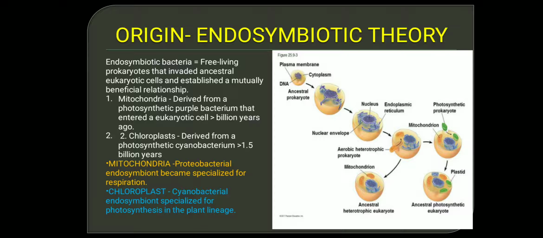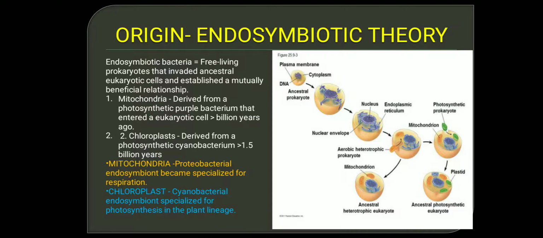Mitochondria is a proteobacterial endosymbiont which became specialized inside the eukaryotic cell for respiration. Initially, mitochondria was a prokaryotic bacterium which was engulfed by a eukaryotic cell. That mitochondria was a proteobacterial endosymbiont which became specialized inside the eukaryotic cell for respiration. Cyanobacterial endosymbiont, because it was engulfed, it came inside the cell, that is they are living in symbiotic association, that is why we call it endosymbiotic theory. They are now living in symbiosis.